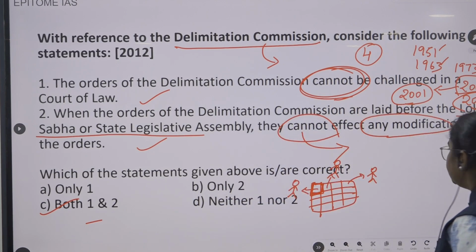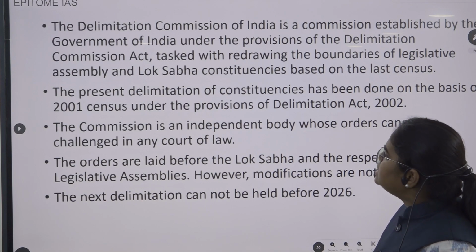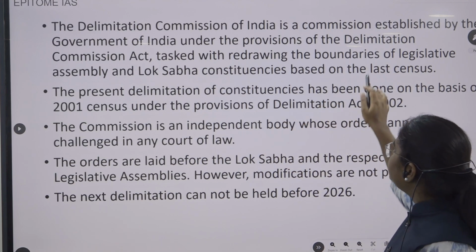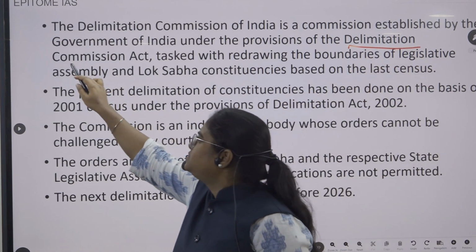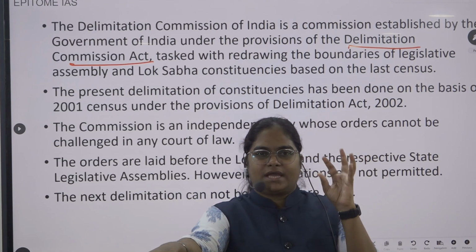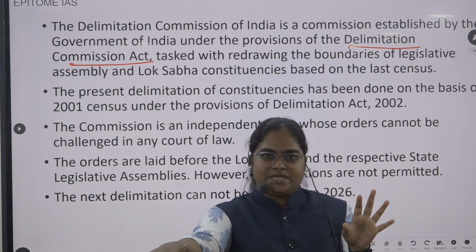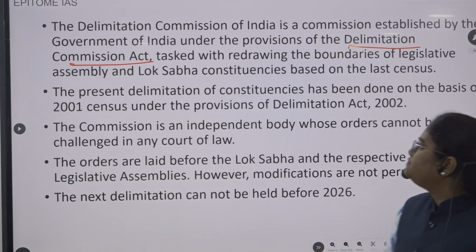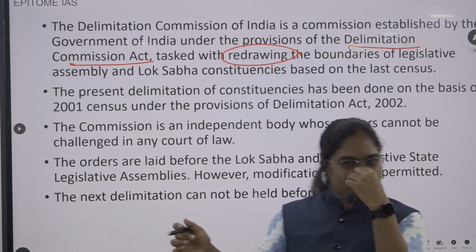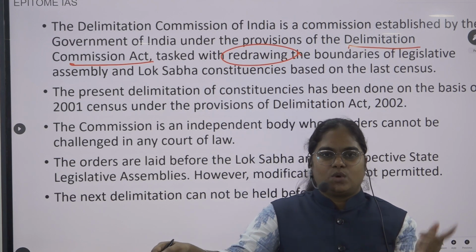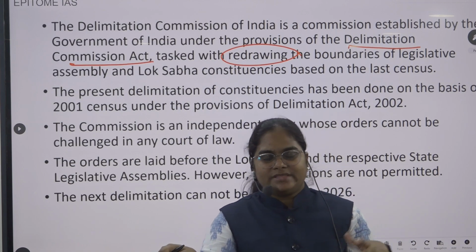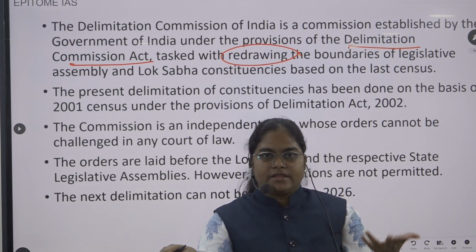Okay, before that, the Delimitation Commission of India is a commission established by the Government of India under the provision of the Delimitation Commission Act. Whenever they want to constitute a delimitation commission, they simply do it through this act. Now, what is the purpose? Redrawing of boundaries. You might be asking, once they have drawn the constituencies, why do they keep on redrawing them, changing them again and again?